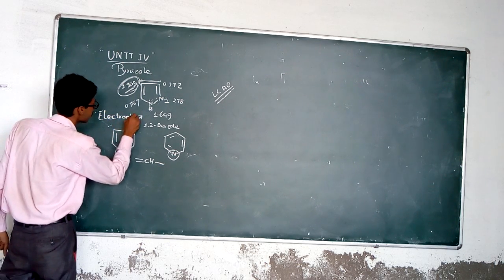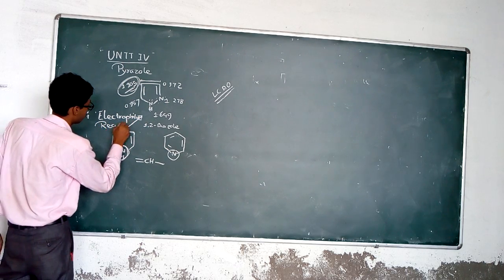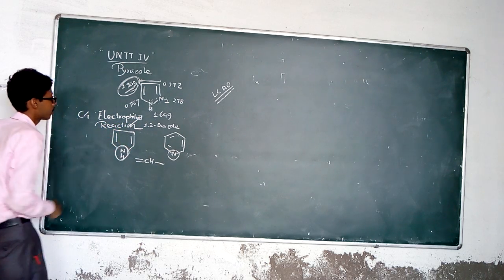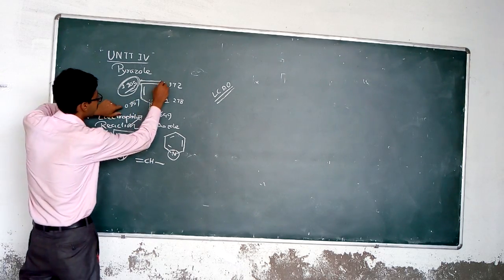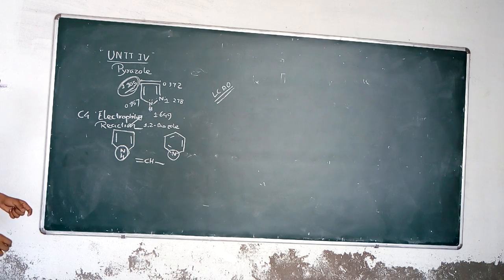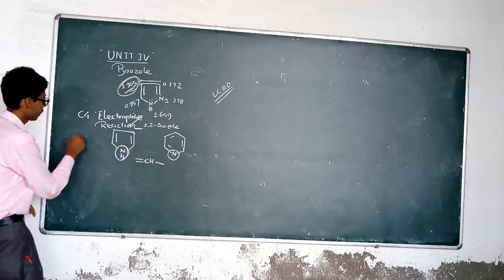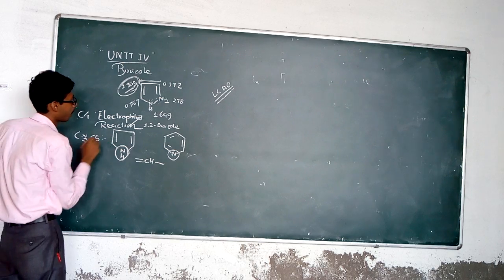You can say that the electrophilic reaction occurs at the C4 position, while we can observe the nucleophilic reaction at the C3 and C5 positions of pyrazole.